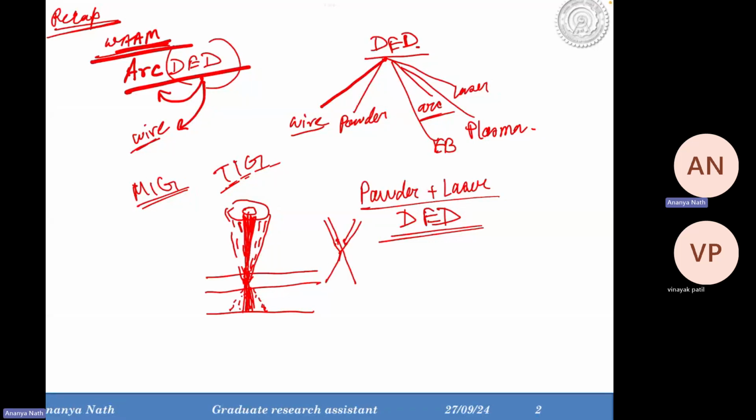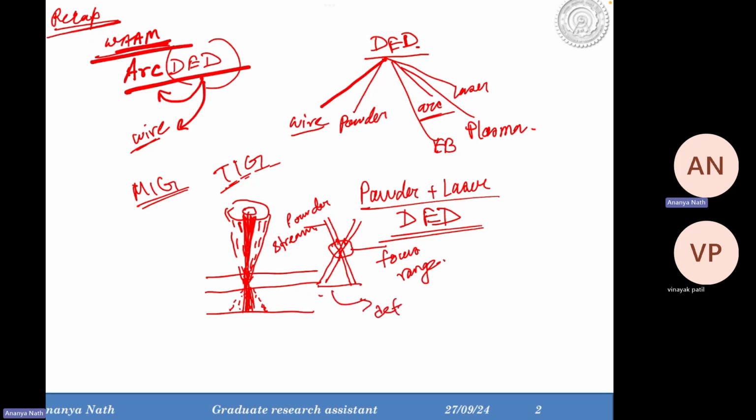Similarly, this is the powder stream. So definitely you will have a focus range or region of the powder stream, and then this is the defocused area.